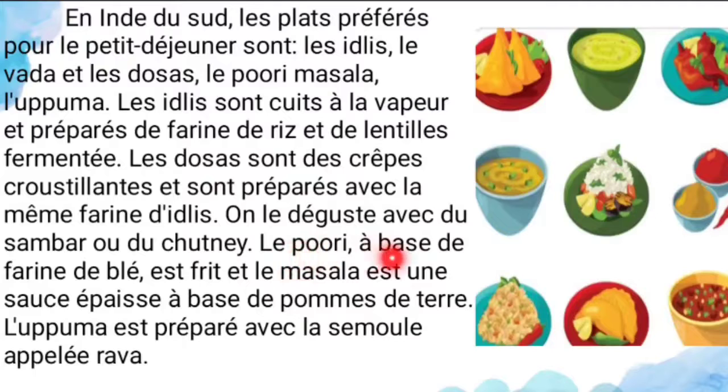And le puri à base de farine de blé et frites et le masala est une sauce épaisse à base de pommes de terre. So for the puri, wheat flour base and it's fried, and the masala is a thick sauce made of potato. So pomme de terre means what? Potato. And next is l'upma, est préparé avec la semoule appelée rava. So upma is prepared with the semolina called rava.